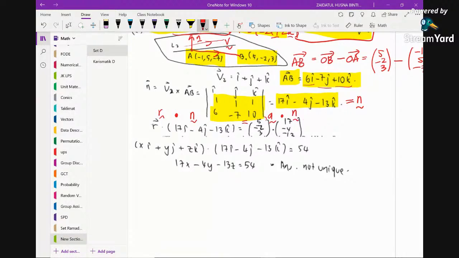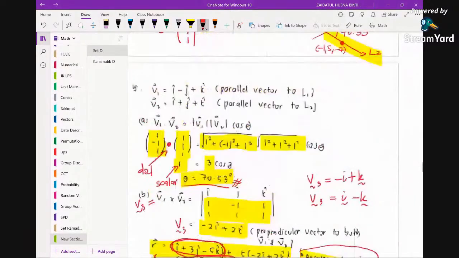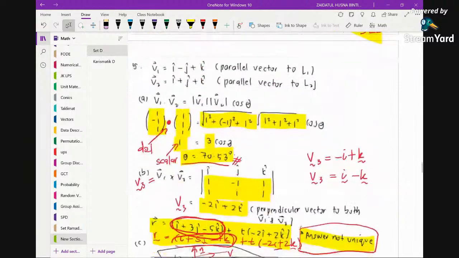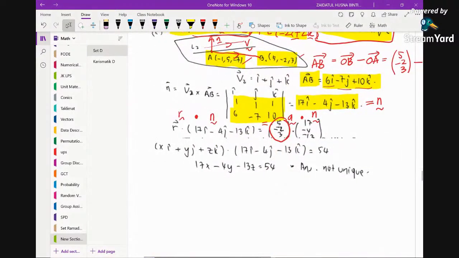In this case, the a here should be the position vector of a fixed point, right? Because we do have two fixed points, it doesn't matter which point you choose. So you just substitute, and because the question asks what Cartesian equation it is, it's stated only equation of the plane, so you may just stop at the vector equation, or if you want to give in Cartesian equation, this would be the answer.